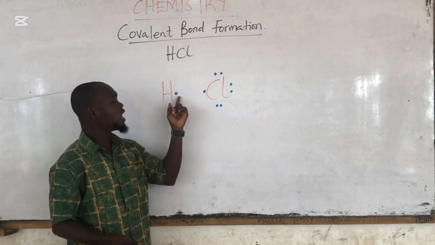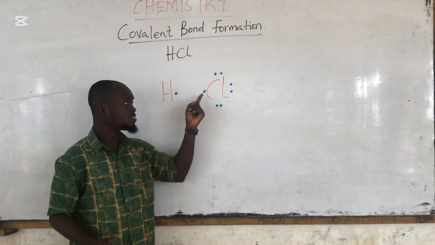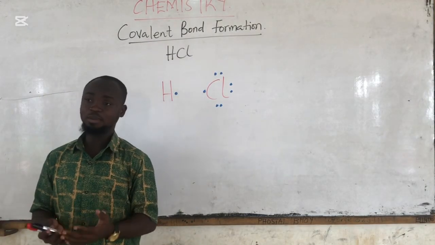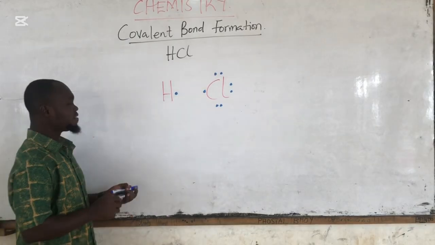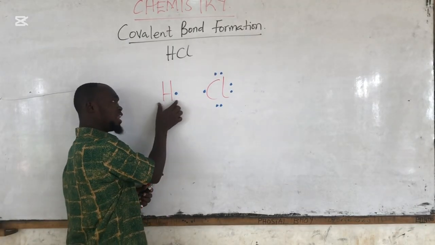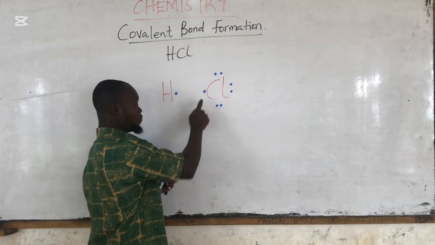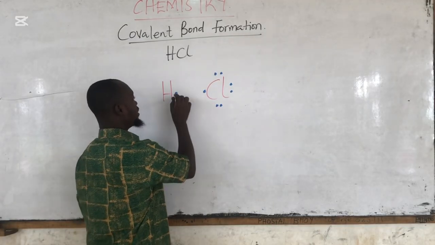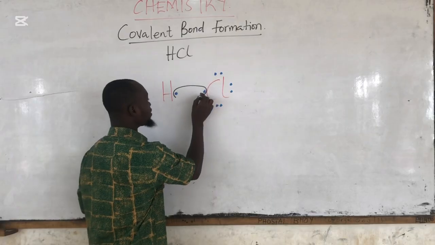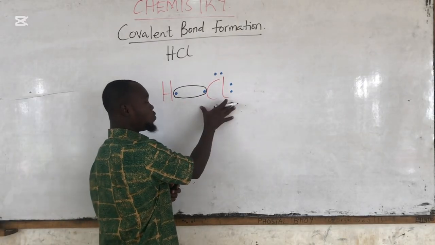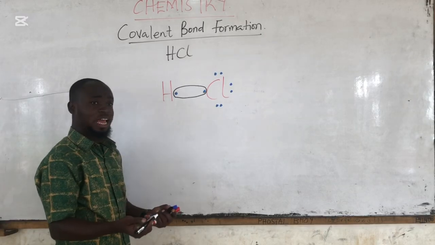And also the chlorine will have an additional electron attached to this, enabling the chlorine to also attain an octet stability. So what happens here is that this hydrogen element will donate this one electron, and chlorine also donates this one electron. So after the donation, these 2 electrons will be shared between the hydrogen here and the chlorine here. So it's simply like this.